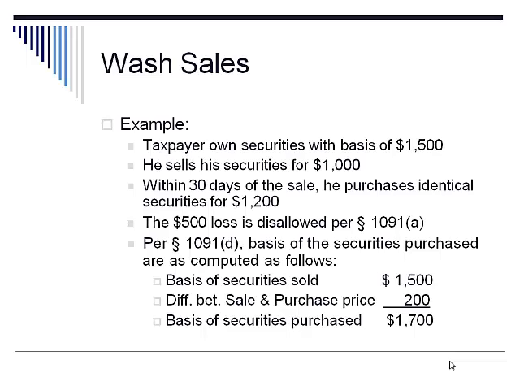And the basis of the securities purchased is computed as follows in the formula that's given in Section 1091(d). The basis of securities sold was $1,500. The difference between the sale price of the old securities and the purchase price of the new securities is $200. Therefore, the basis of the securities purchased is $1,700.